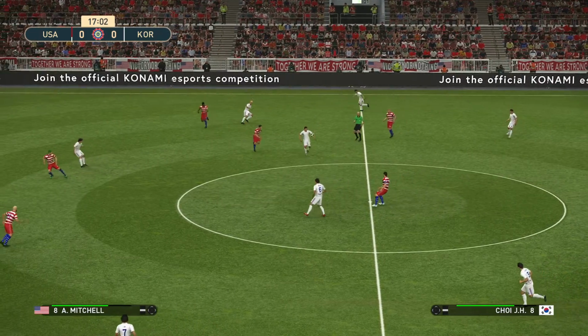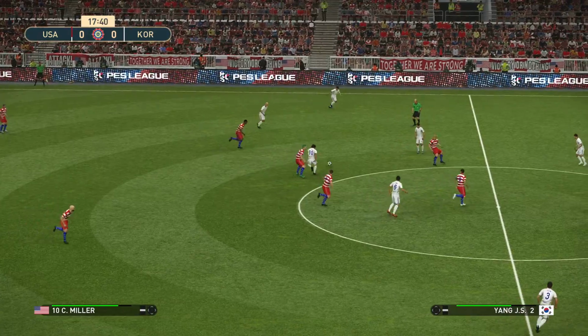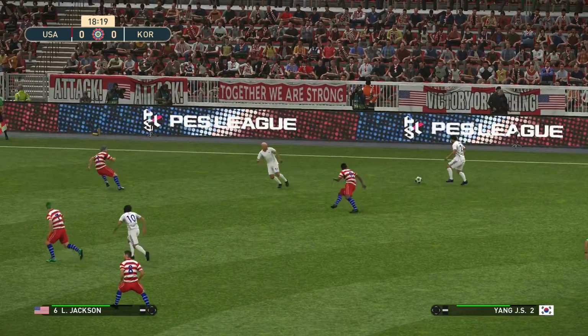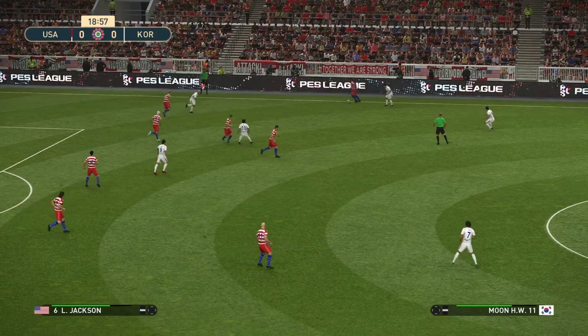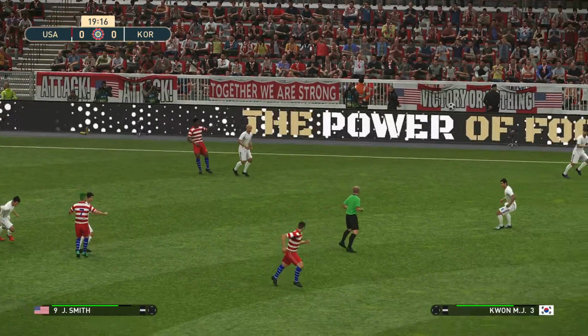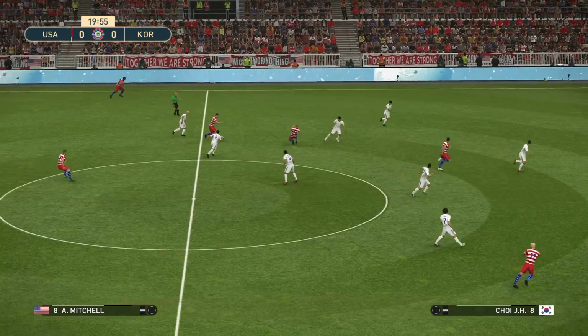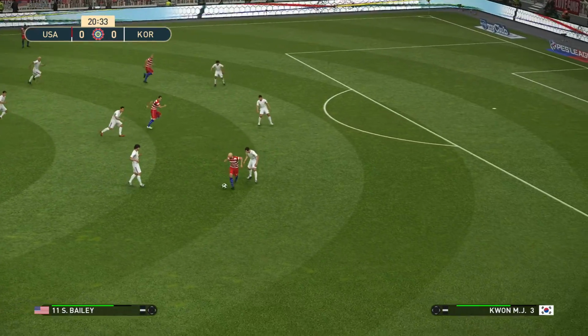South Korea, well, if they win this, they'll be just 3 points behind the US, heading up towards mid-table if they do win this one. Here's Yang. It's tight right now in the center of the league table. Week 12, remember. Here's Bailey.